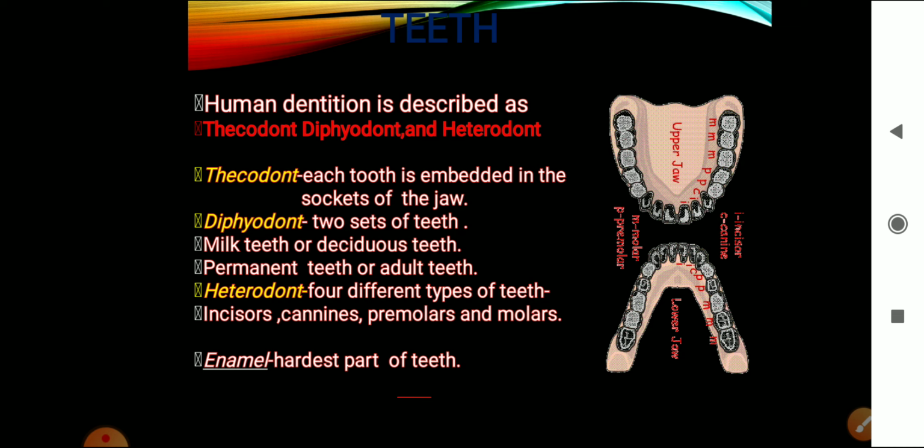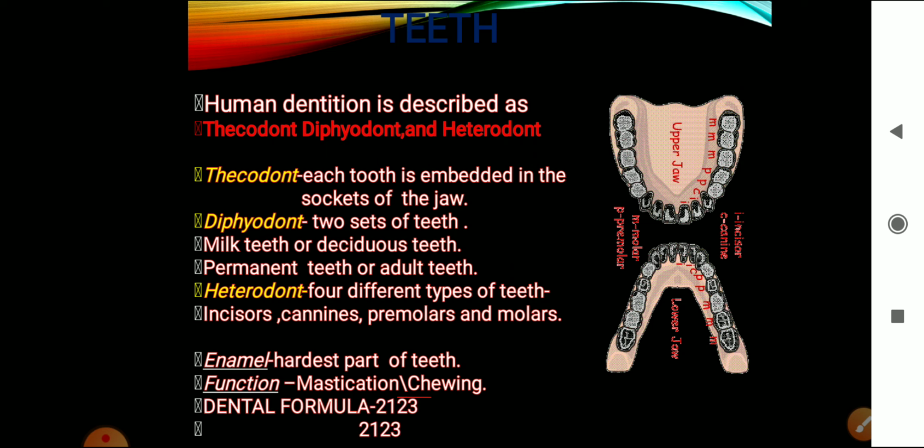The tooth is made up of enamel. There is enamel found on the teeth, and enamel is considered to be the hardest part of the teeth. Now, what is the function of the teeth? The main function of teeth is mastication, or biting and chewing the food. Hope you all understood this. So that is all about teeth. Now, the dental formula can be written as 2, 1, 2, 3 upon 2, 1, 2, 3.